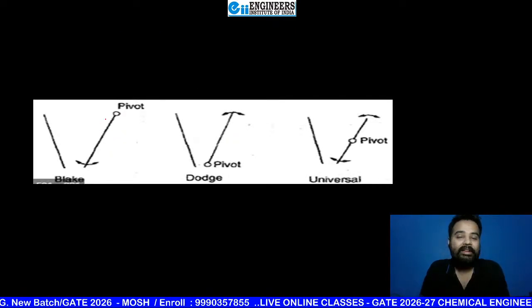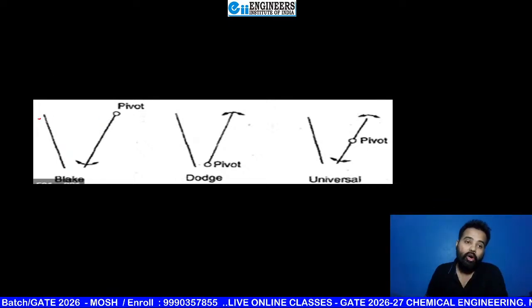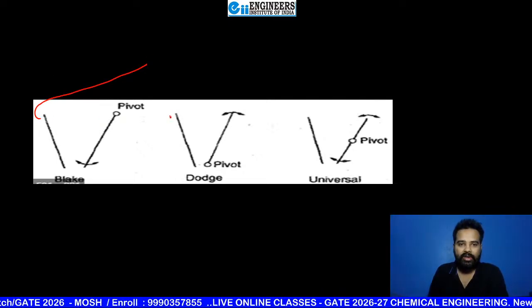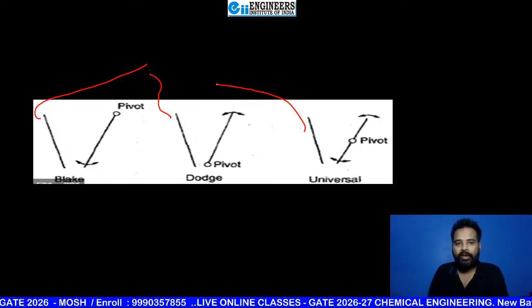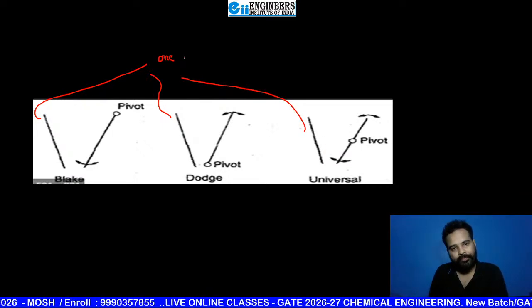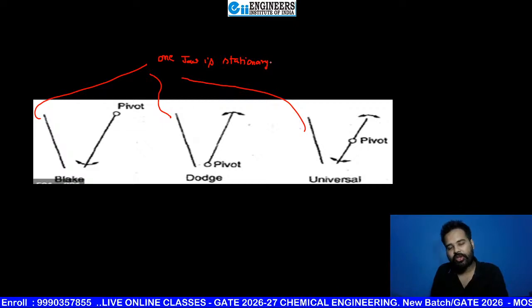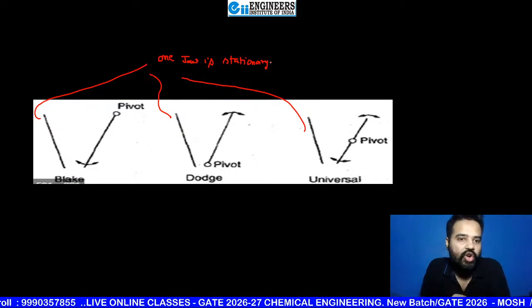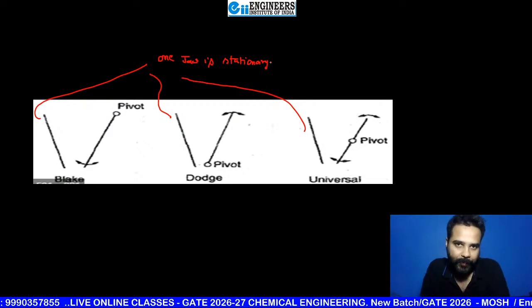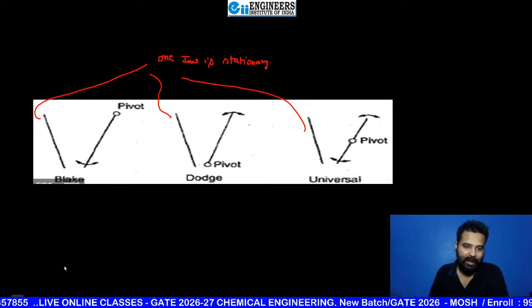Similarly here also, beta, two jaws are there. Out of these two jaws, in all these three cases, you can see one jaw is stationary. That means it can't move. One jaw is stationary and one jaw is pivoted.